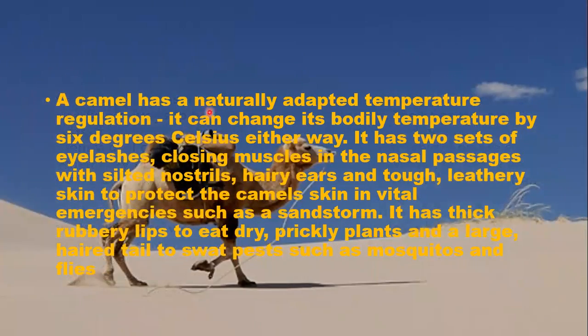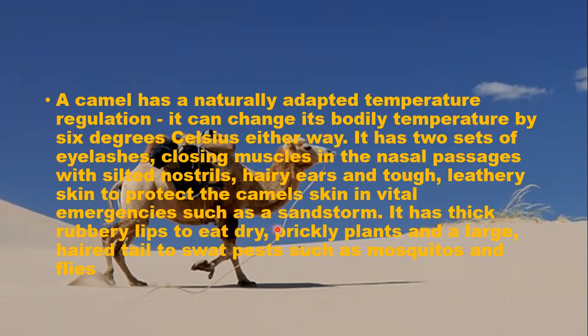And also a camel is naturally adapted for temperature regulation. It can change its bodily temperature by 6 degrees Celsius. Either way, it has two sets of eyelashes, closing muscles in the nasal passages with slitted nostrils, hairy ears, and tough leathery skin to protect the camel's skin